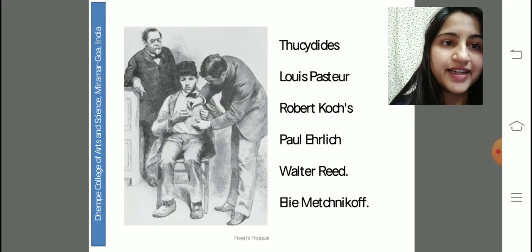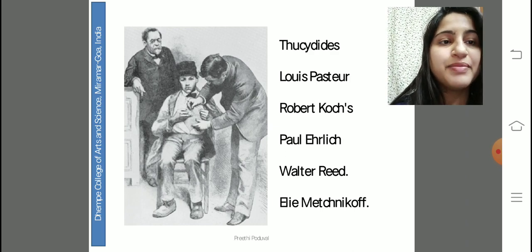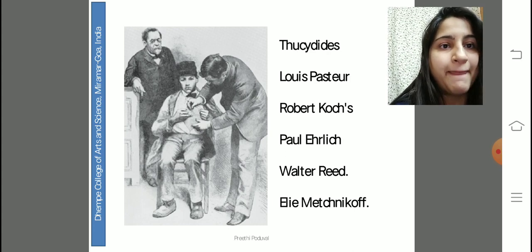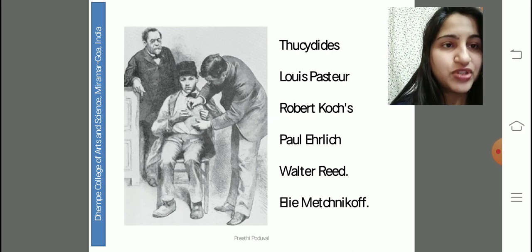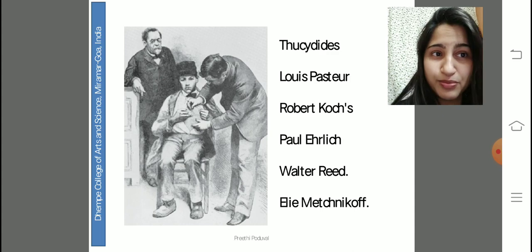So this slide is a photo of Joseph Meister being administered the pathogen or the vaccine in an attenuated form by Louis Pasteur, and this photo is a reminder of how these scientists, whom I have named to the right, have contributed immensely in the field of immunology. These are a few names, of course there are many more.